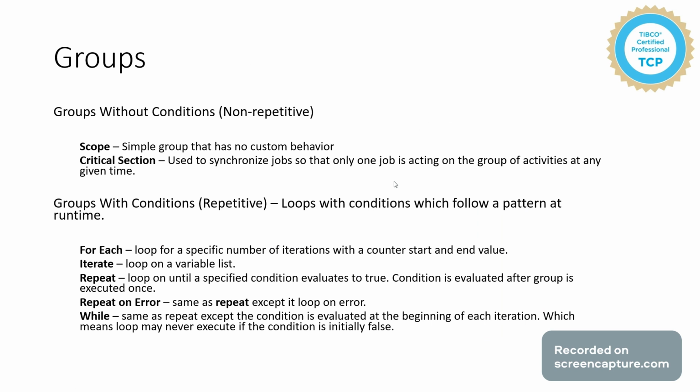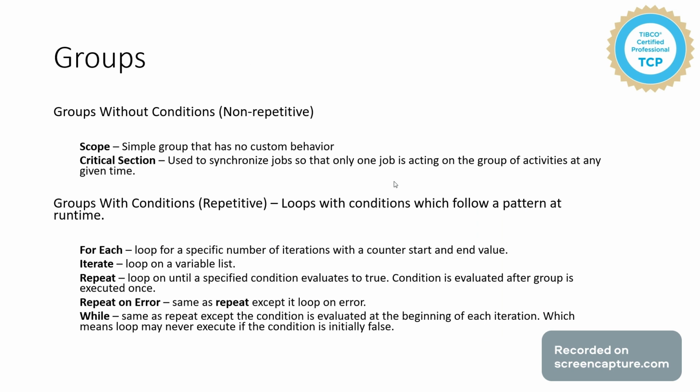Repeat is a loop until a specified condition evaluates to true. The condition is evaluated after the group is executed once. And Repeat on Error is the same as Repeat, but it only repeats when any error occurs in certain activities which are inside of that group.